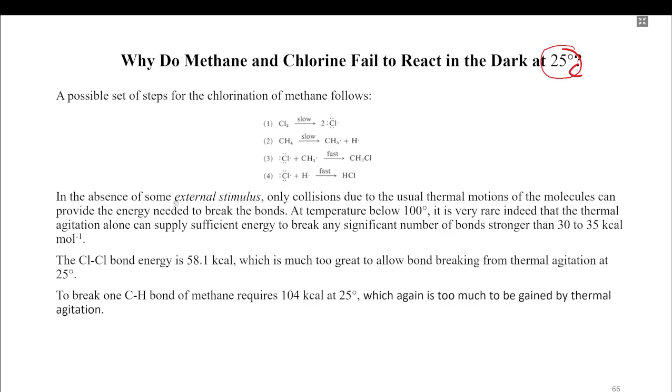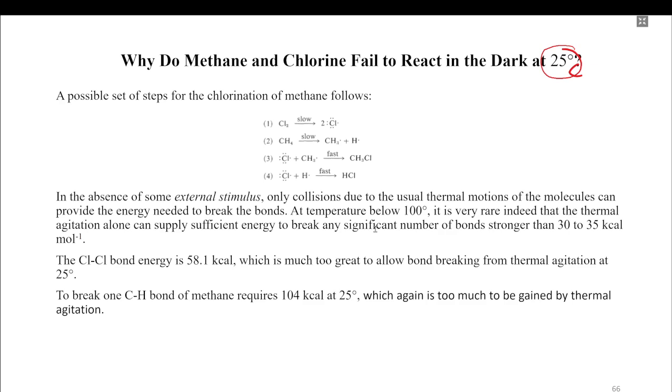In the absence of some external stimulus, only collisions due to the thermal motions of molecules can provide the energy to break the bonds at temperatures below 100 degrees Celsius. It is very rare indeed that thermal agitation alone can supply sufficient energy to break a significant number of bonds. Below 100 degrees, thermal agitation can't supply sufficient energy to break this bond and to form the new bond.